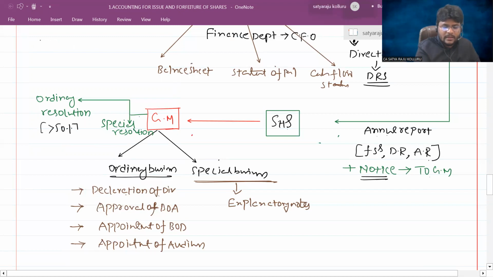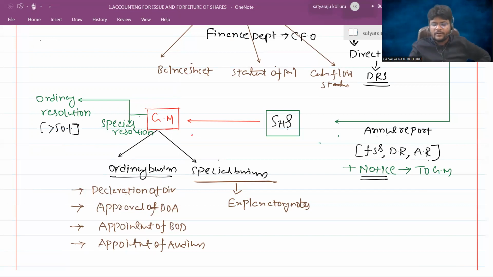Then we can presume that the activity is approved by the shareholders. Special resolution means greater than 3/4 of the shareholders should provide favorable votes for the item. Then we can presume that the special resolution is passed.